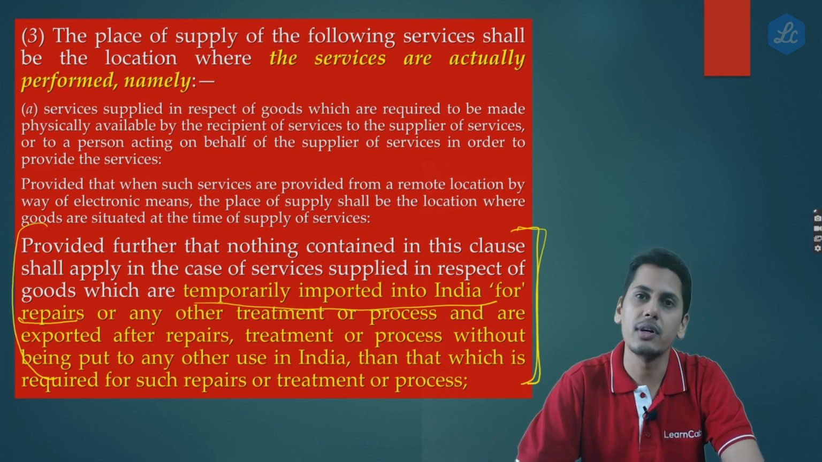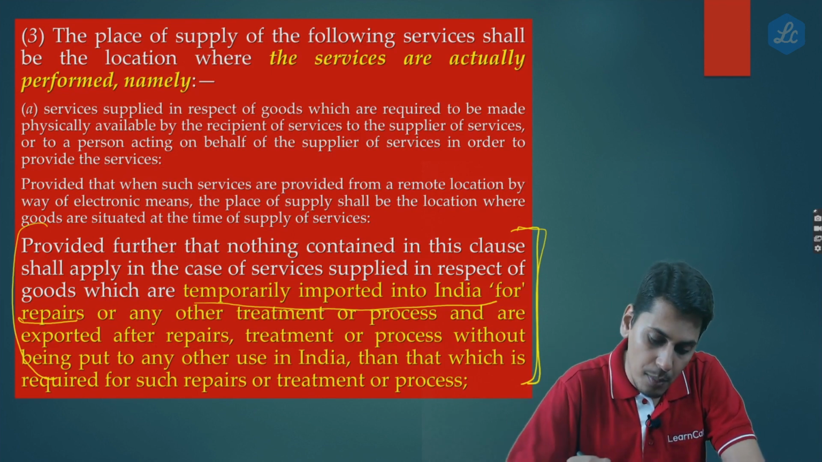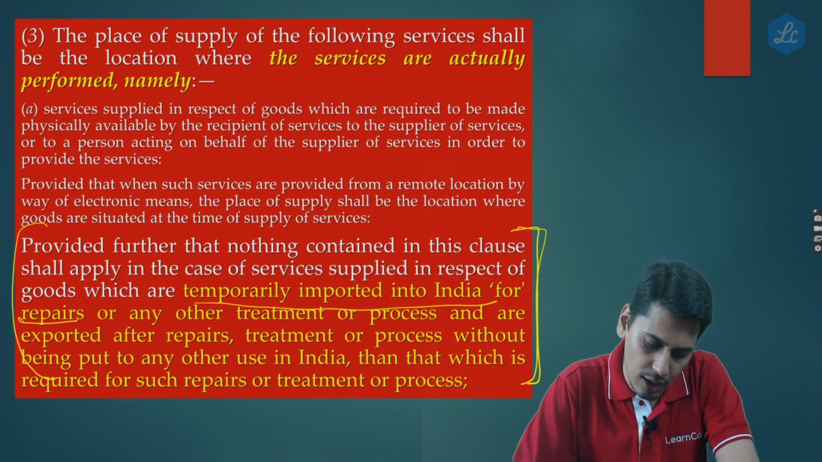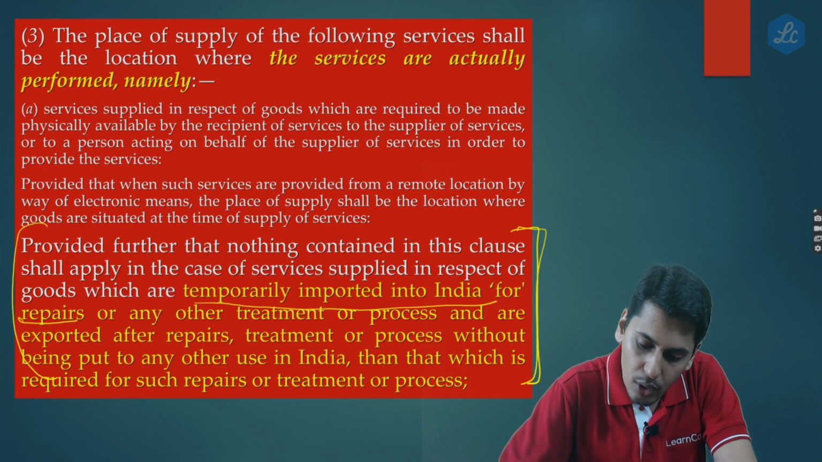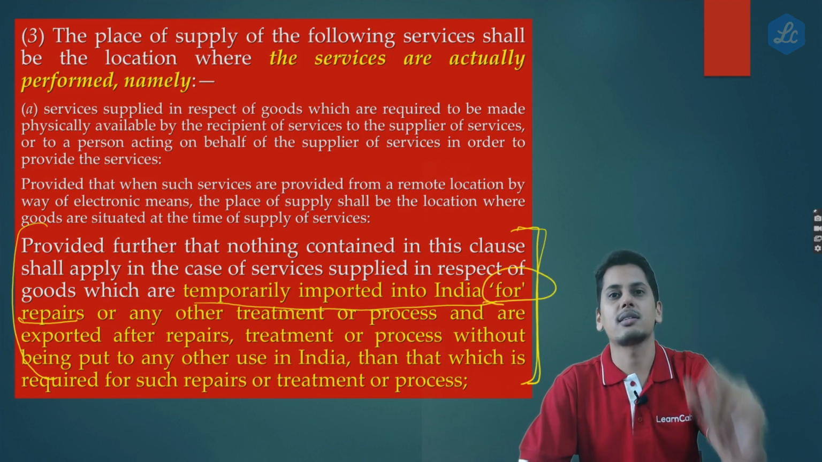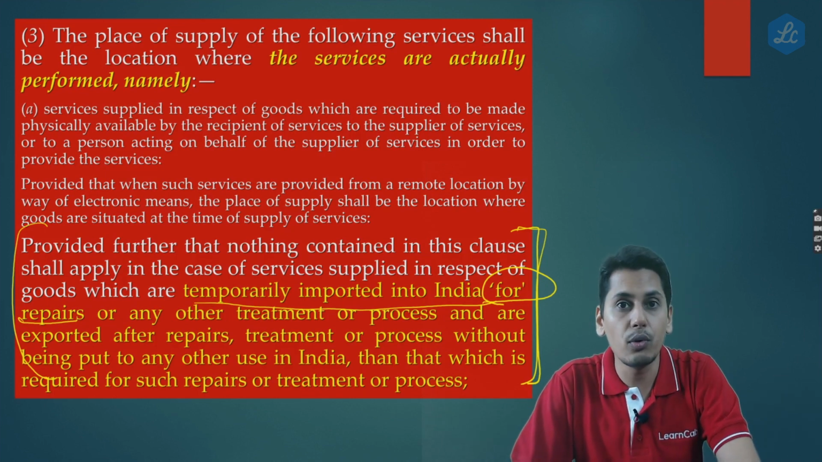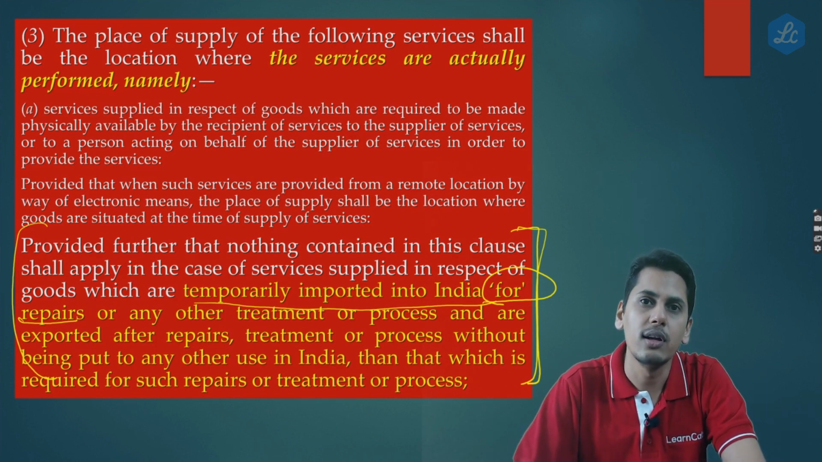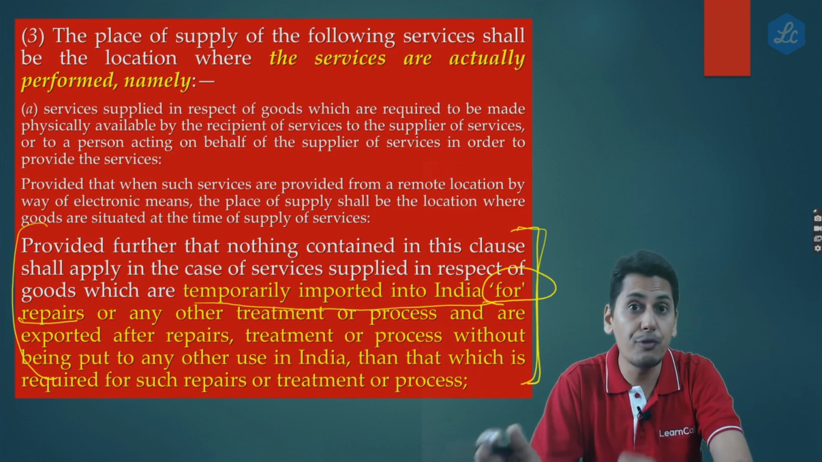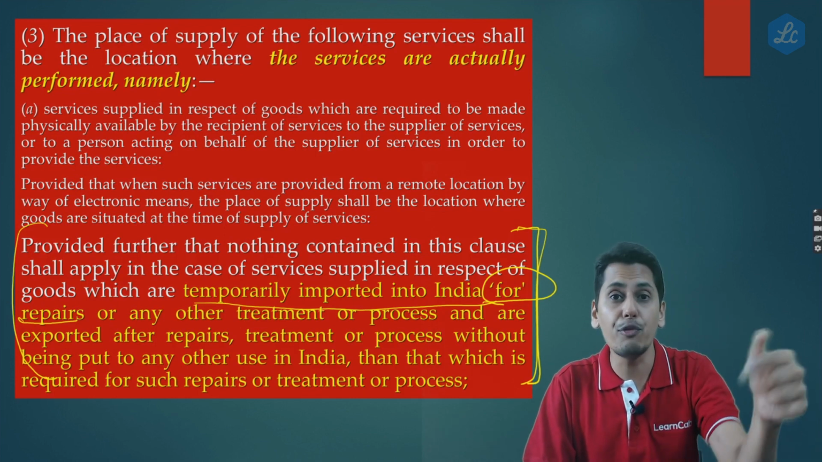Now friends, this service provider tells, his reply to the government is, please have a careful look at the wordings. The wordings are, provided further that nothing contained in this clause shall apply in the case of services supplied in respect of goods which are temporarily imported into India for repairs. 13(3)(a) second proviso tells you aircraft should be imported for the purpose of repairs. Now friends, did this aircraft come to India for repairs? The answer is no. That aircraft had brought certain passengers and before going it wants to get MRO services done. So now friends, this import did not happen for repairs.